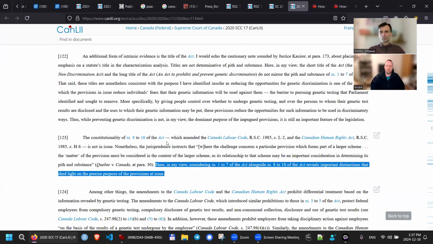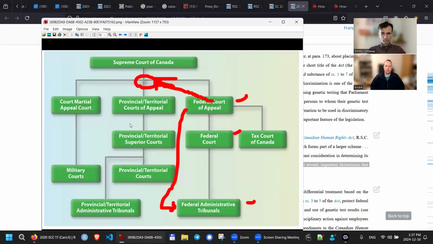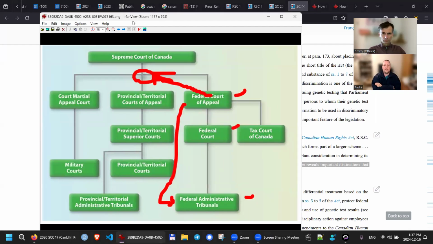So now if you go back to the court process picture with all the different courts, yes. When I brought my argument to Federal Court, they basically repeated the same thing that the decision maker said, and that all stemmed from the human rights officer. The human rights officer who looked at my file used the wrong interpretation. They used the definition of genetic test from the Genetic Non-Discrimination Act, as opposed to the broad purview interpretation of the Canadian Human Rights Act. I tried to bring that to the attention of the Federal Court back then, but again, it was my first time in court, and so my argument was not as well polished.